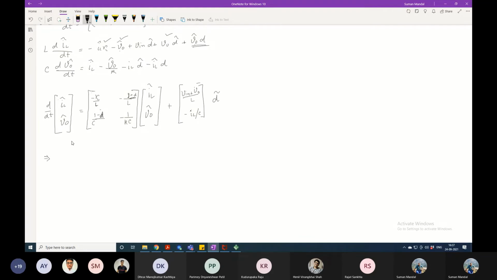How will we get this? The equation I have written here is basically in time domain. Now if I take this to the S domain, or frequency domain, how will it look?